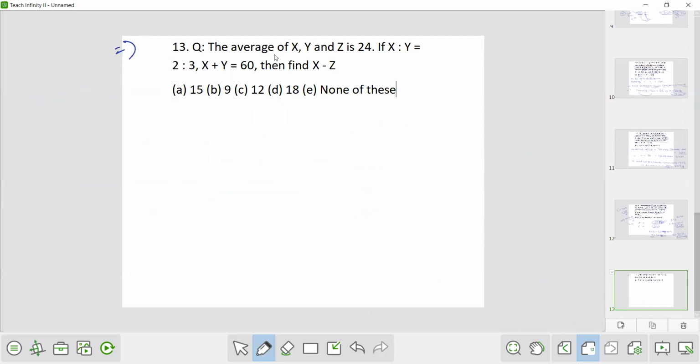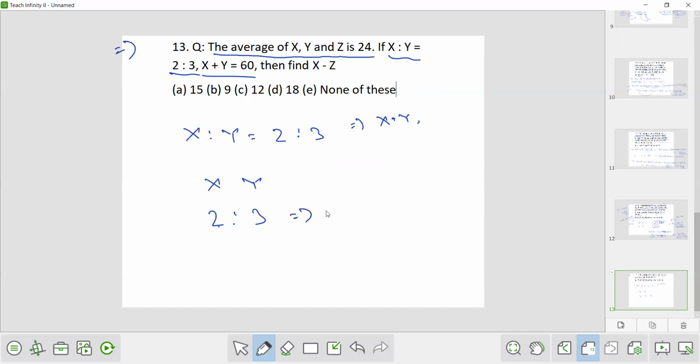Now the last question. This is also a very easy question. You can solve it very easily. The average age of x, y and z is 24. If x is to y is 2 is to 3 and x plus y is 60. Means x is to y is 2 is to 3. So from here we can find that x plus y, or you can write it like this, 2 is to 3. So from here x plus y is 5.